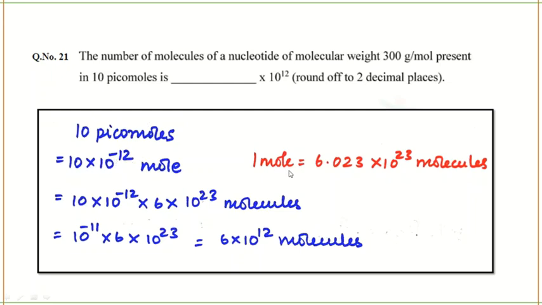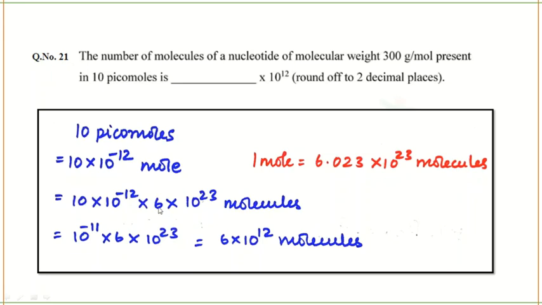We know 1 mole is equal to 6.023 into 10 power 23 molecules. They're asking you the number of molecules. Okay, 1 mole is this much, so how much is 10 into 10 power minus 12 mole? You simply have to multiply it. So 10 into 10 power minus 12 into 6.023 into 10 power 23.